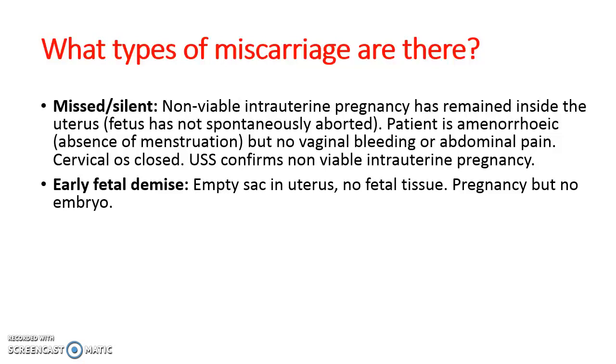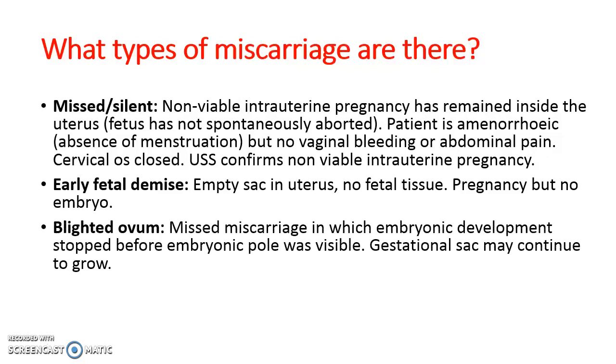Early fetal demise. An empty sac will be seen within the uterus, but with no fetal tissue. In other words, a pregnancy with no embryo. A blighted ovum. This is a form of missed miscarriage, featuring arrest of embryonic development.